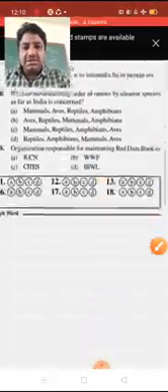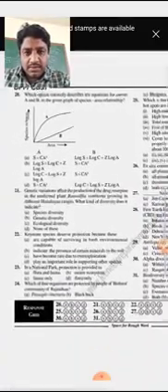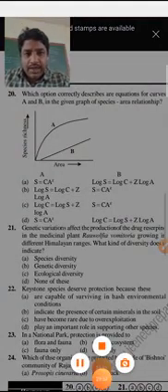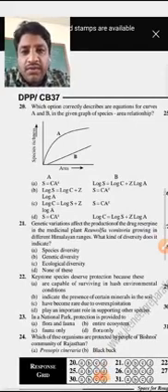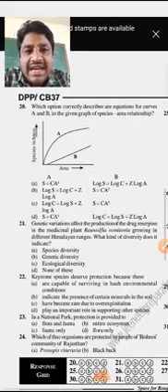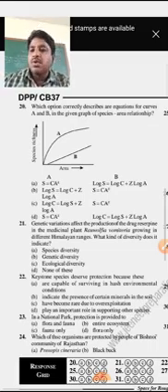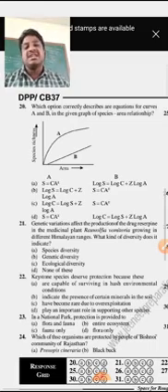Next, question number 20. Which option correctly describes the equations for curves A and B in the given graph of the species-area relationship? What is meant by the species-area relationship?